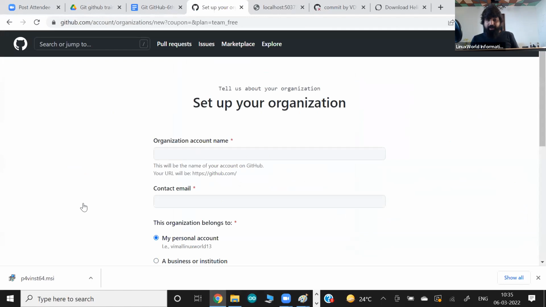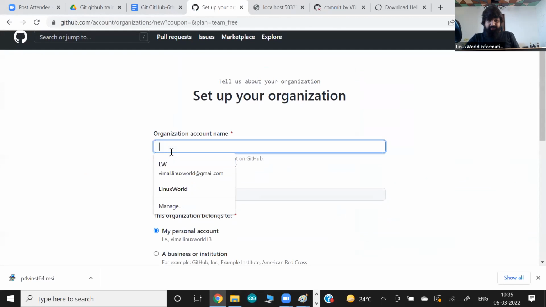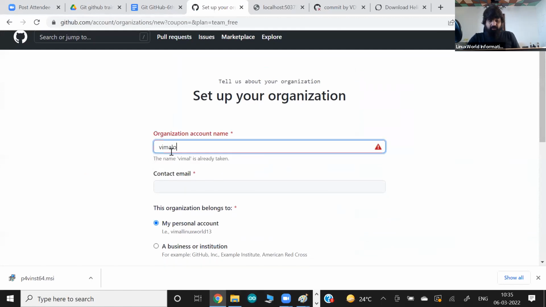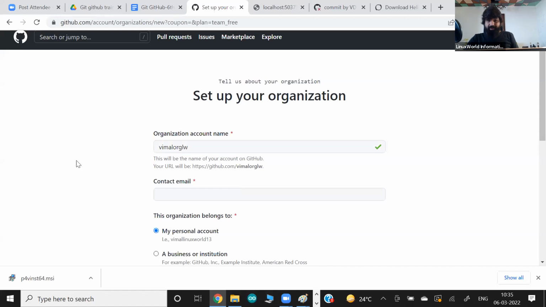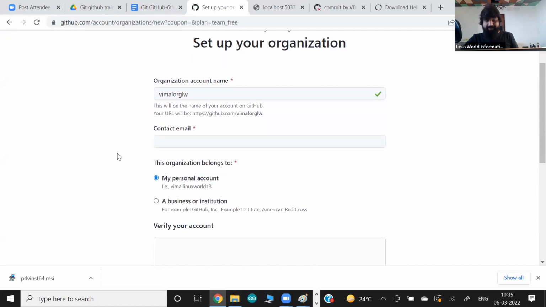You can give your organization a unique name. The way you give your account a unique name, so let's say this is the Wimel organization by Linux World. So it looks like a unique name. I'm creating this organization in my account, right? It should be a unique name because they also create one URL for you. So obviously your URL is unique. So the account name should be unique, and your organization name should be unique. That's what I'm talking about, right?